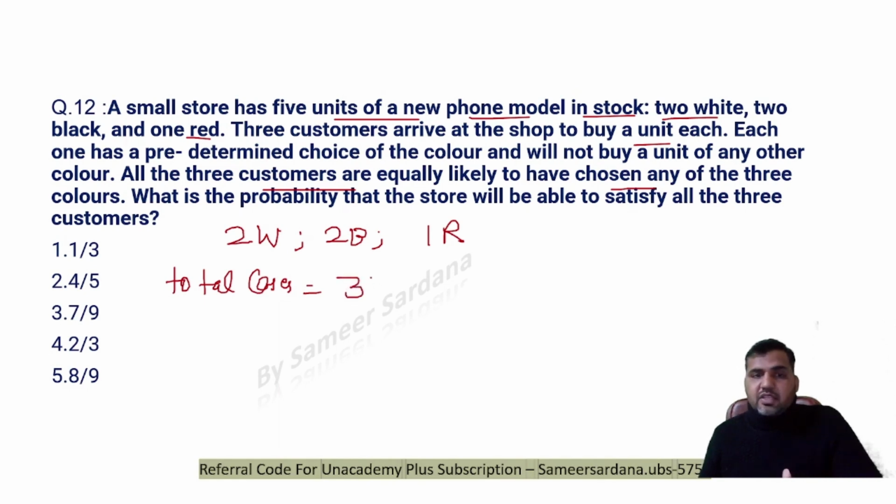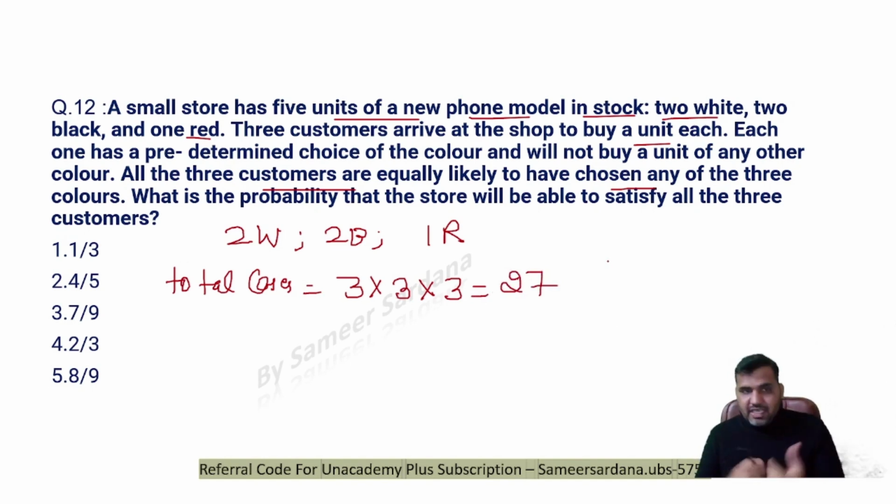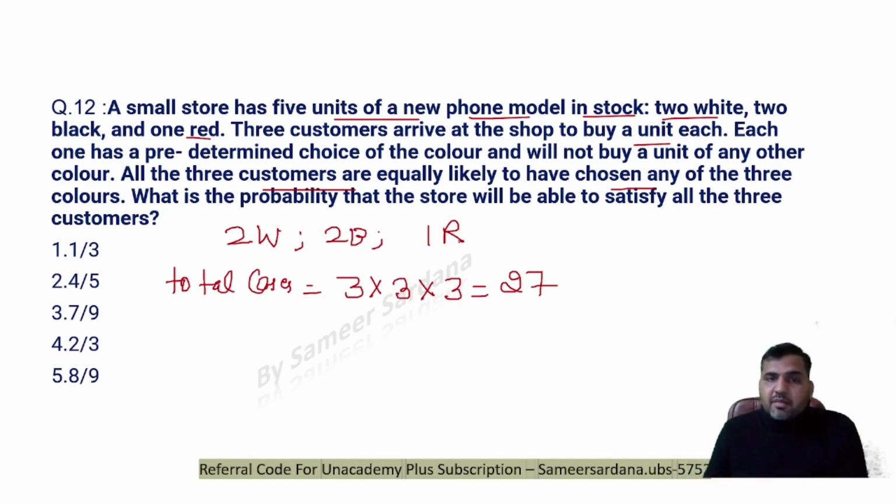First can pick any of 3 colors, second can also pick any of the 3 colors, third can also pick any of 3 colors. My total number of cases will be 27. Now those cases where all the customers cannot be served with their choice will be, because I have one red and two white and two black. What if all three customers selected the white?